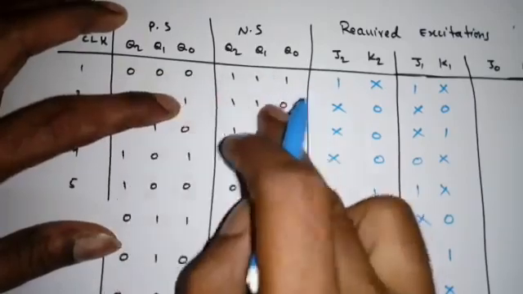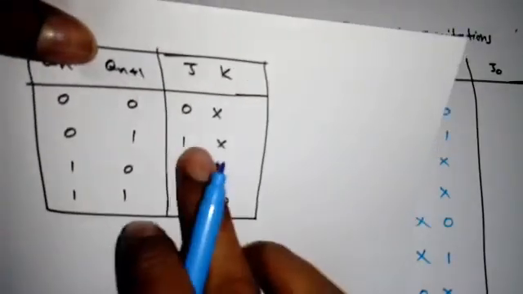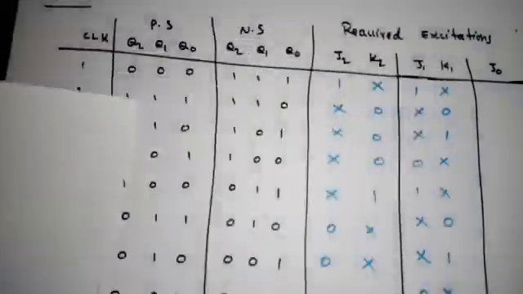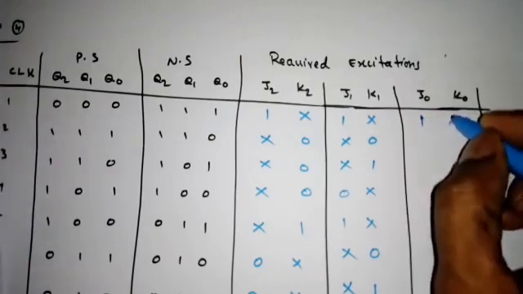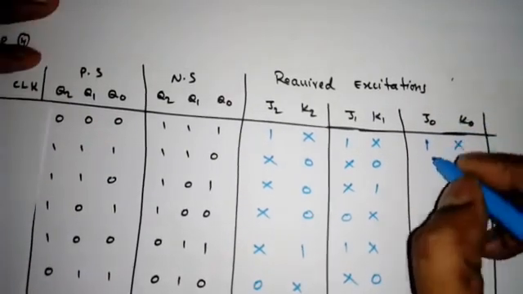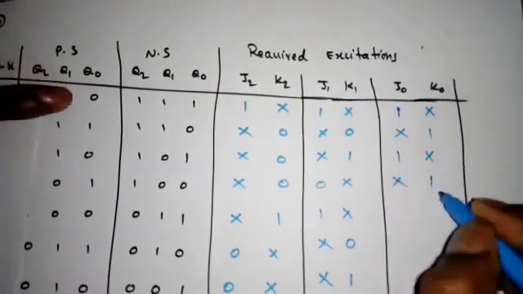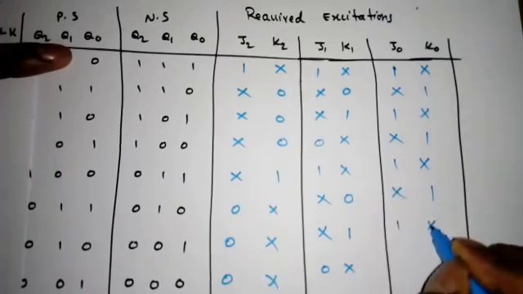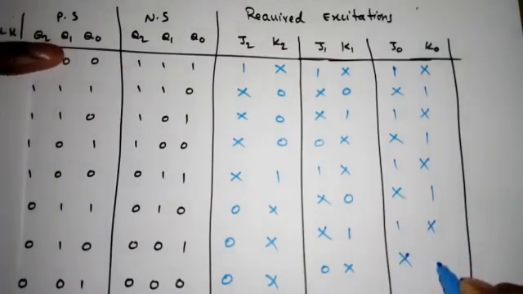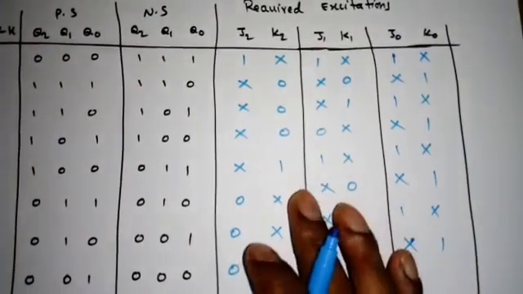See, 0 to 1, 1 to 0, 0 to 1, 1 to 0 and so on. So what is 0 to 1? 1 don't care, and 1 to 0 is don't care 1. So first one, 0 to 1 means 1 don't care, 1 to 0 means don't care 1, and it will follow like this: 1 don't care, 1 don't care, 1 don't care, and the last one is don't care 1. Right now, so how many K-maps required?